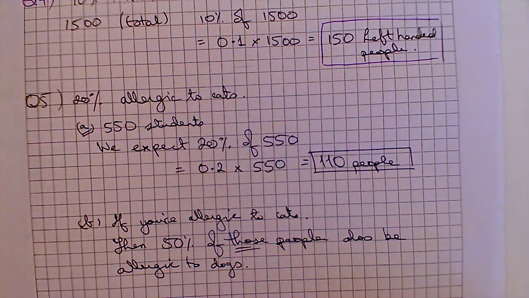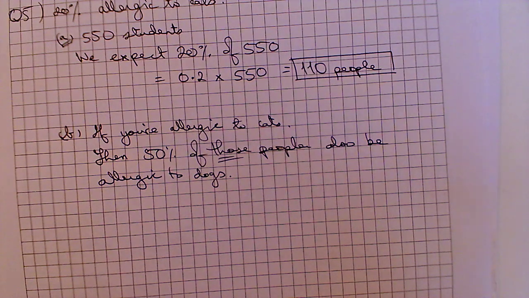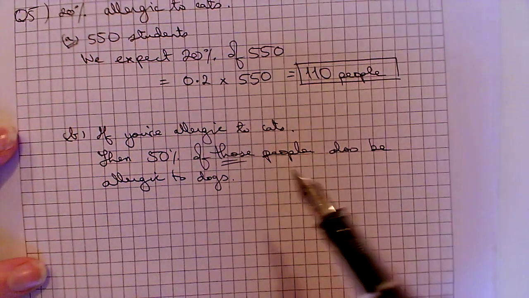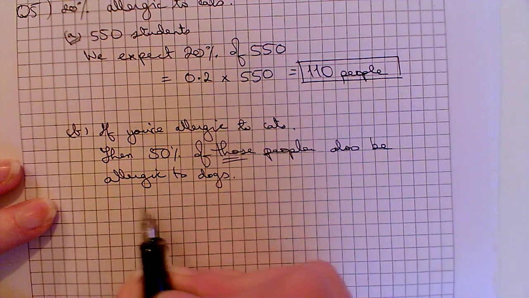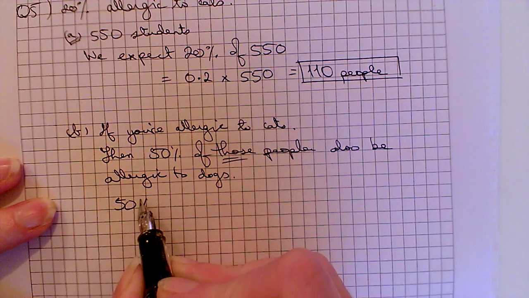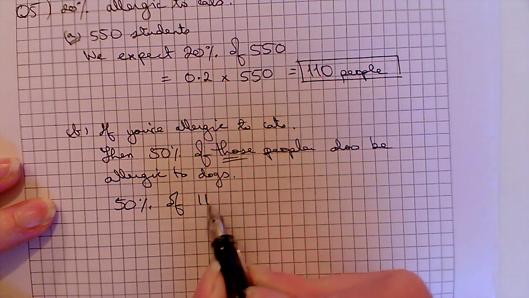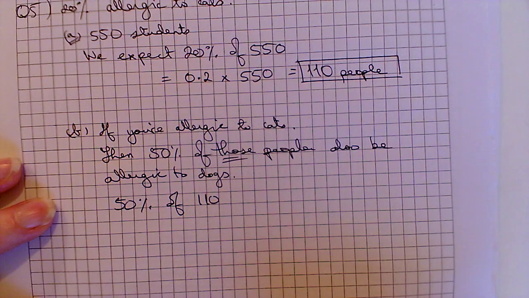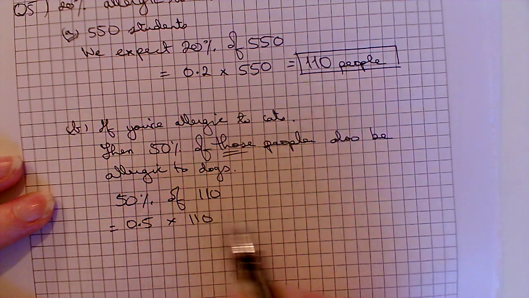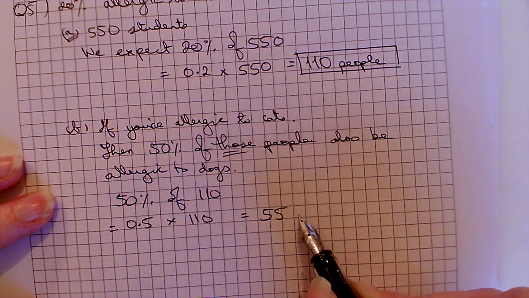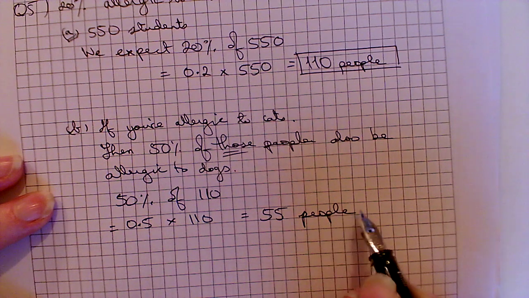So how many of the 550 students would we expect to be allergic to dogs? Well, we'll only look at those who are already allergic to cats. So we'll say it's 50% of the 110 that we got in part A. So that's 0.5 multiplied by 110, which is 55 people.